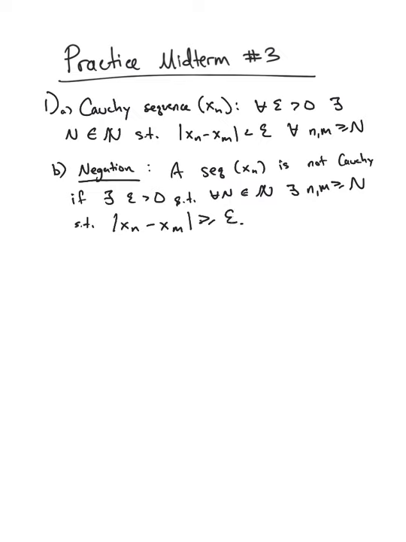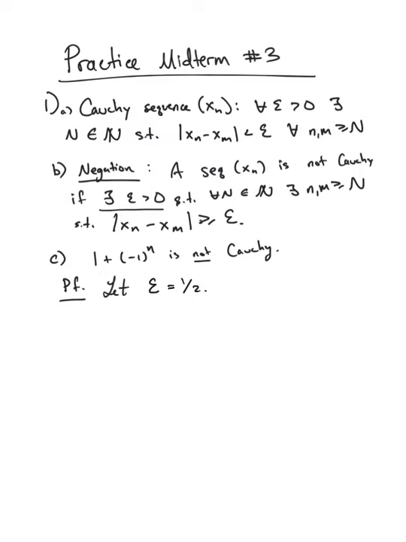Okay? All right, and finally, on this one we wanted to prove from the definition that 1 plus negative 1 over n is not Cauchy. Okay, so proof, again, since we're showing something is not Cauchy, we have to just show the existence of some epsilon. So we will say let epsilon be equal to a half.